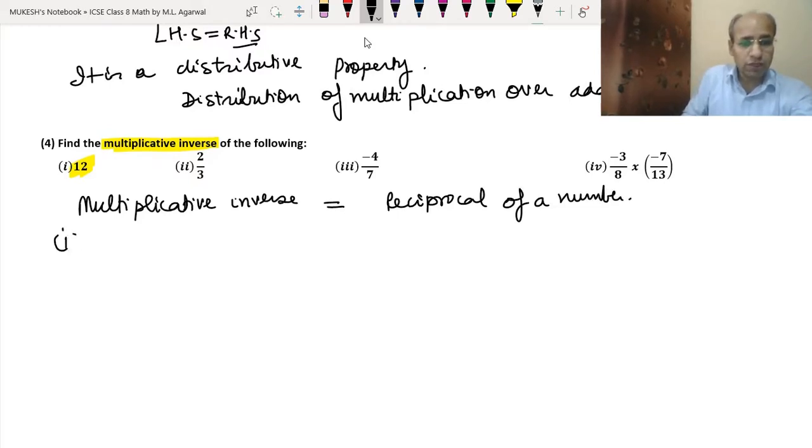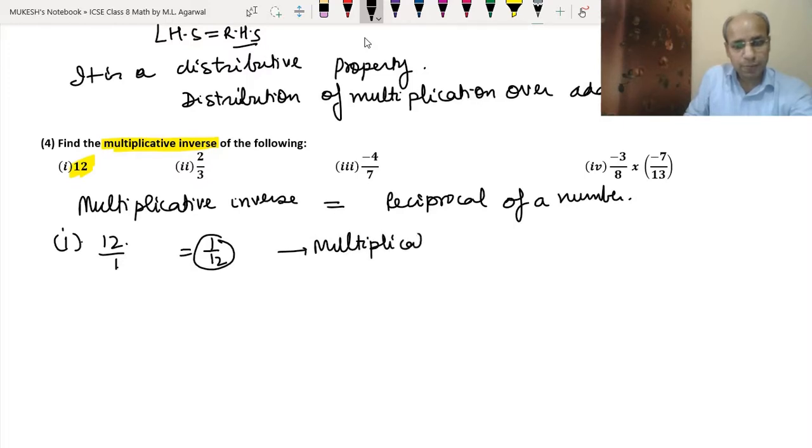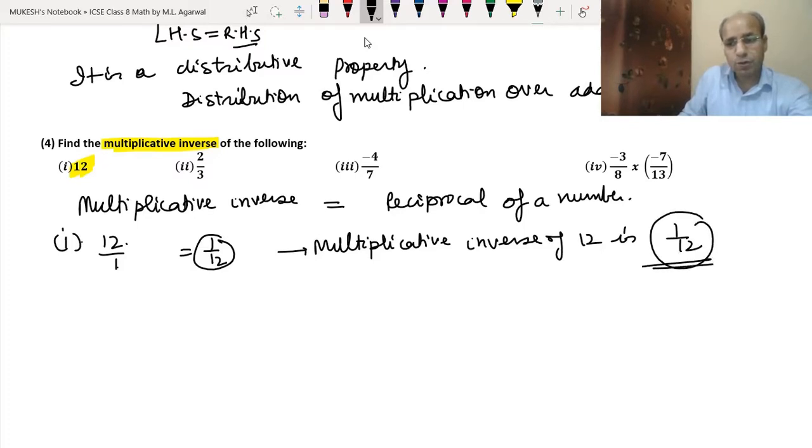Okay, so in the first case we have the number 12. We can write 12 upon 1. So its multiplicative inverse will become 1 by 12. Okay, so the multiplicative inverse of 12 is 1 upon 12. That is the answer. Okay, so now the second part.